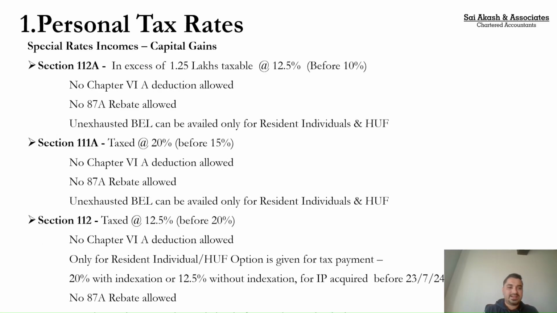Now there is a second set of special tax incomes. So what is the difference? The first set which I discussed was special tax rate incomes, which we casually call casual income. Coming to this set of incomes, these are also special rates of income, but these are not casual, right? So these are non-casual incomes.